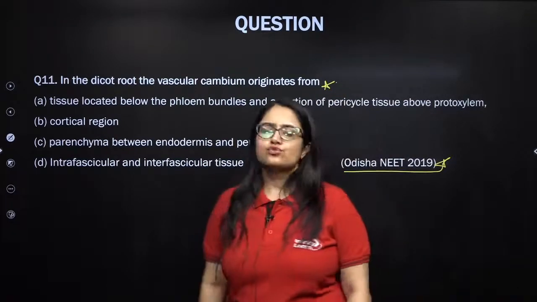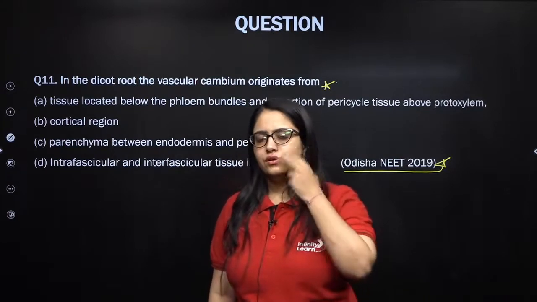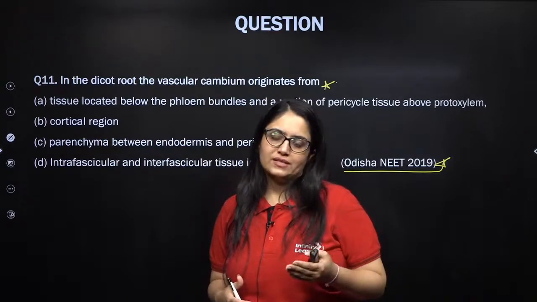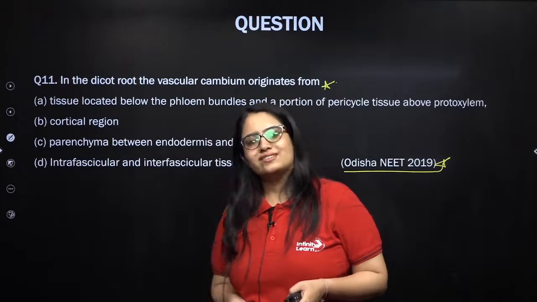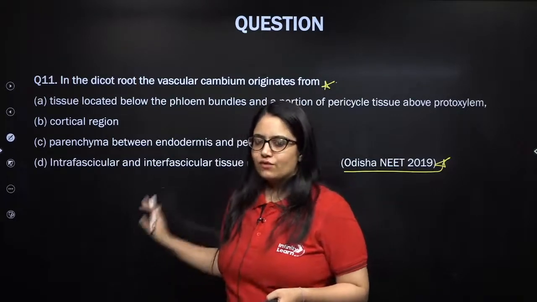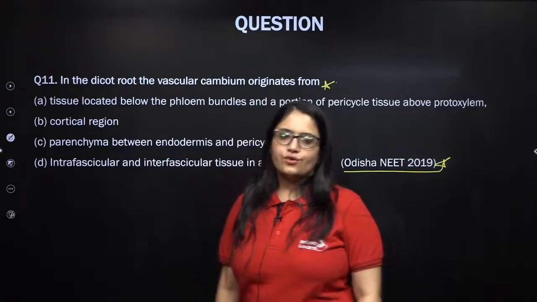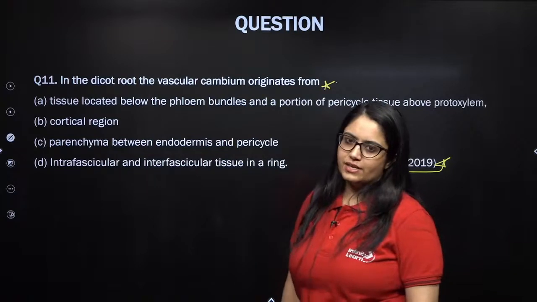So remember, my dear students, in the secondary growth topic, first how secondary growth will take place in a dicot stem is explained, and then how secondary growth in a dicot root is explained. So the answer of this question comes from that last paragraph of this chapter, secondary growth in a dicot root. So what do you think? What do you think is the answer, my dear students?